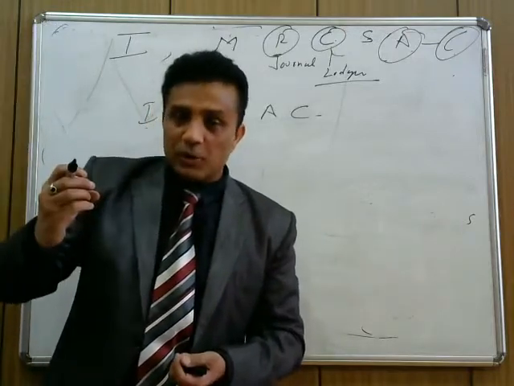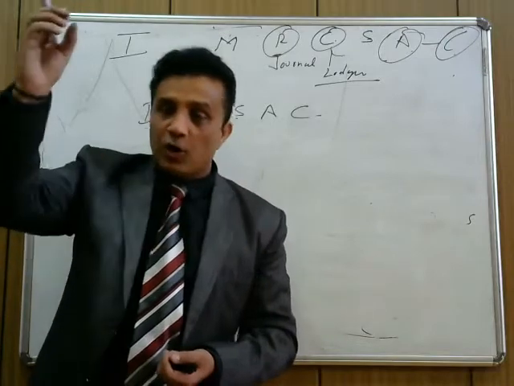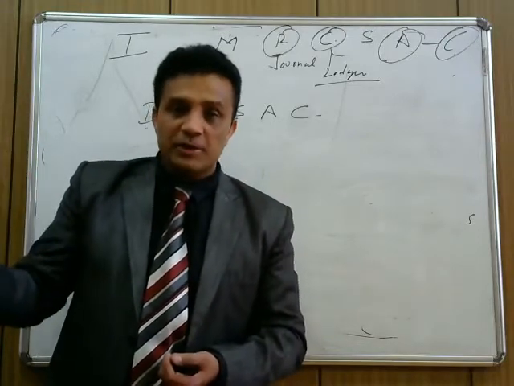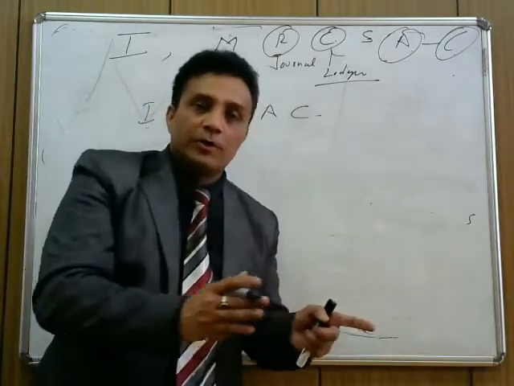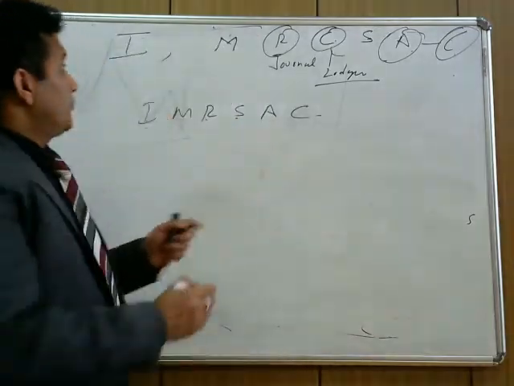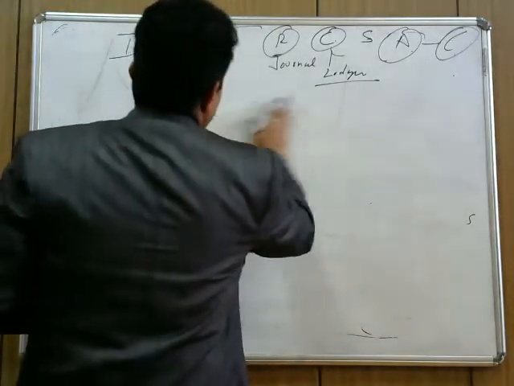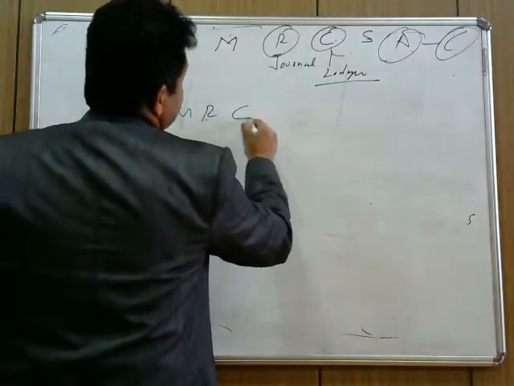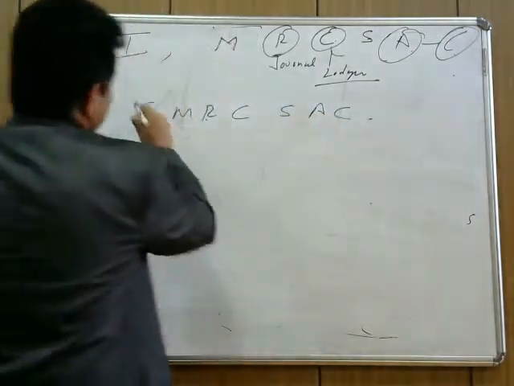So all the purchase entries should be recorded in a purchase book. All the sales transactions should be recorded in the sales book. It is easy for the accountant to identify that. So first in accountancy is IMRCSAC.